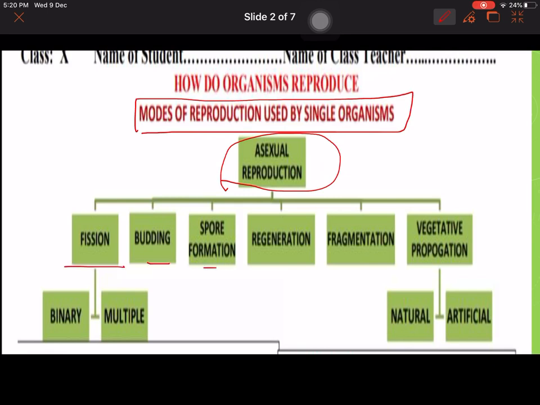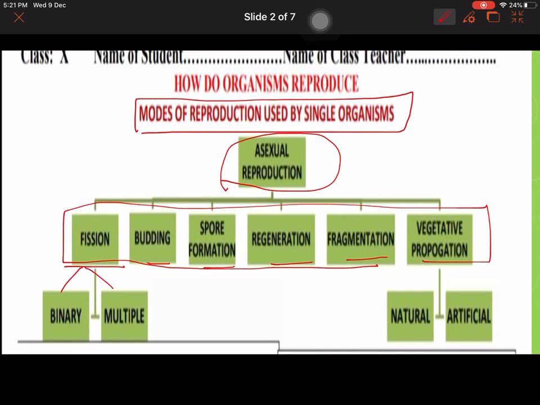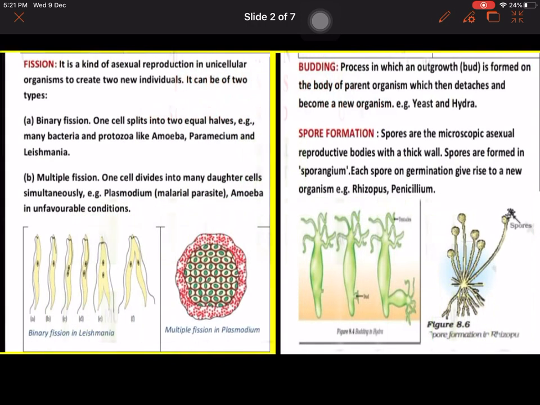Fission, budding, spore formation, regeneration, fragmentation and vegetative propagation. These are the different things which we'll read today. Fission will be of two types, binary and multiple, and vegetative propagation is natural and artificial. So first, see what is fission. It is a kind of asexual reproduction in unicellular organisms to create two new individuals.